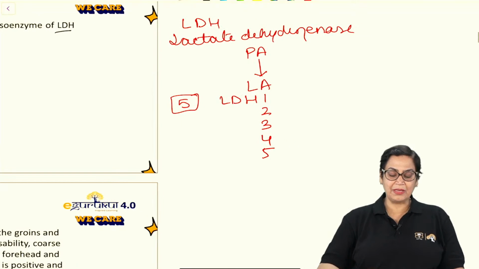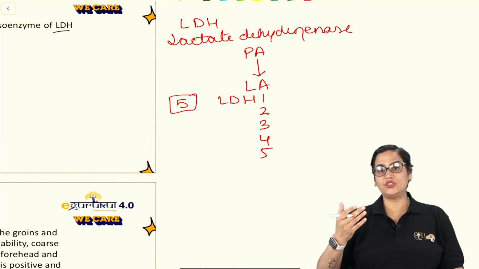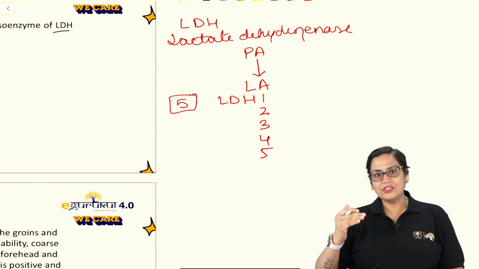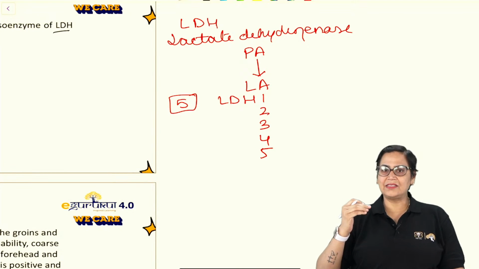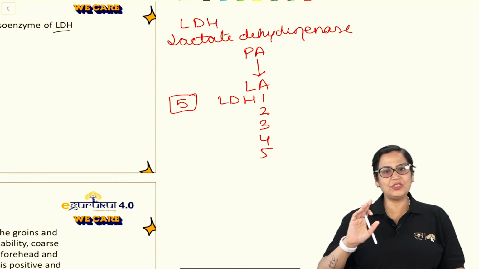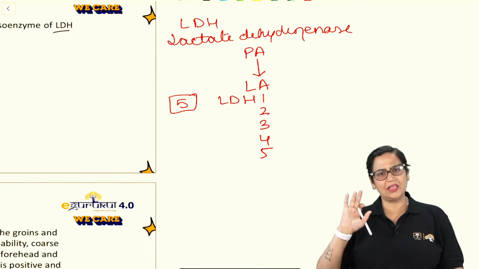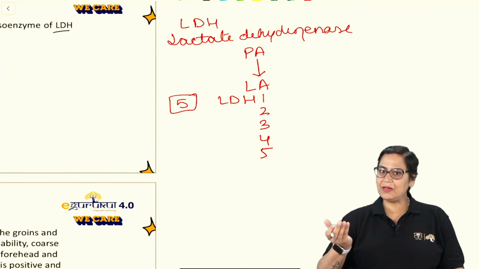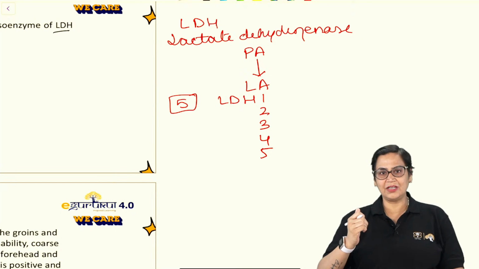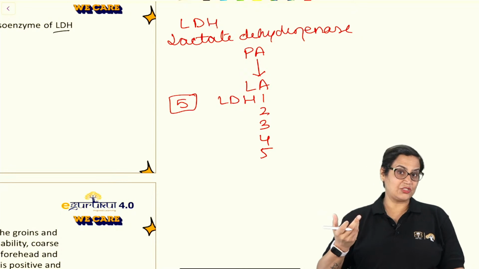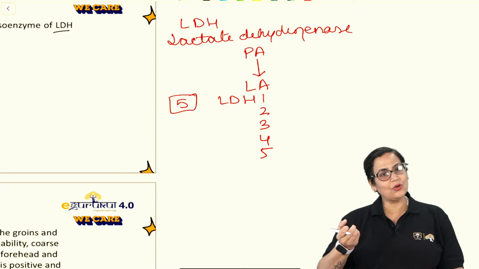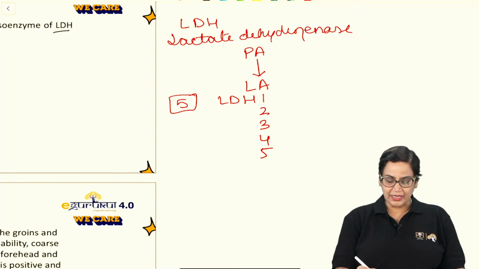Now all of you are familiar with the term isoenzymes. Iso means same. So isoenzymes are defined as those forms of enzymes which will catalyze the same reaction wherever they are present, because the reaction will be similar. Pyruvic acid will be converted into lactic acid, but there has to be a point of differentiation between all these 5 forms. So what is that?